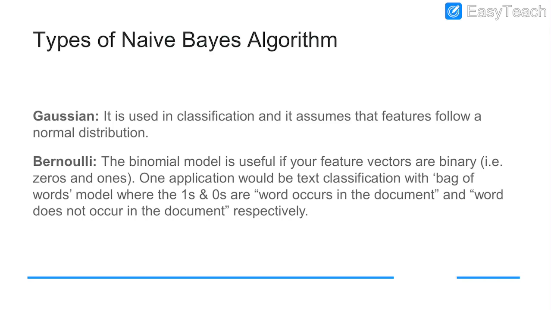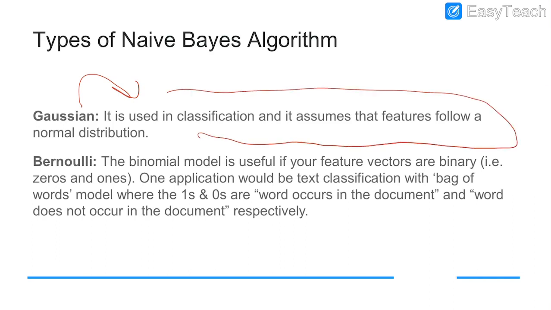Here the types are Gaussian, which is used in classification and assumes that the features follow a normal distribution, and Bernoulli, the binomial model, which is used if feature vectors are binary. Whenever we deal with a binary data set, the Bernoulli Naive Bayes algorithm is used.